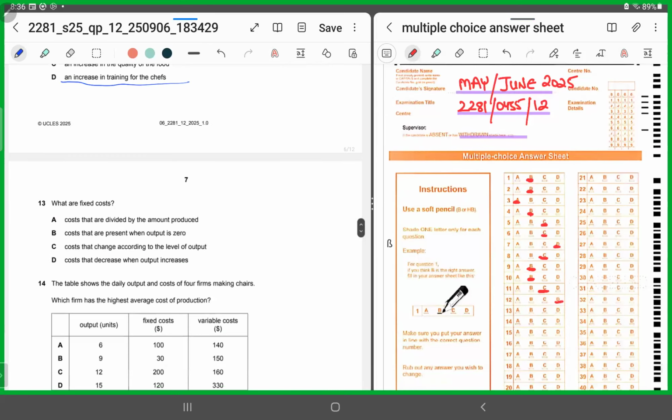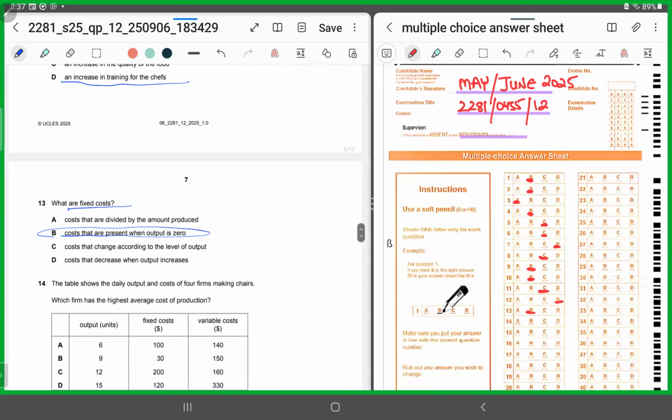Number 13. What are fixed costs? By definition, we all know fixed costs are costs which need to be paid even if the output level is 0, for example, rent. So, by definition, we know that fixed costs are costs that are present even when the output is zero. So for number 13, the correct option is B.